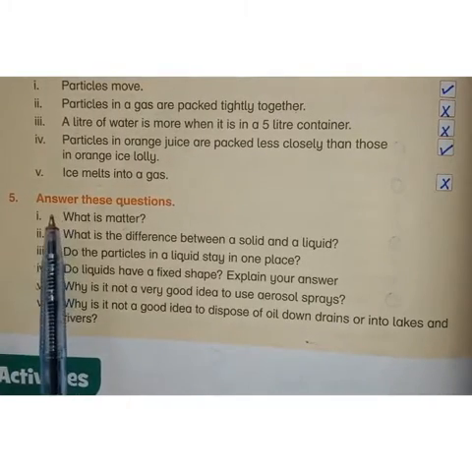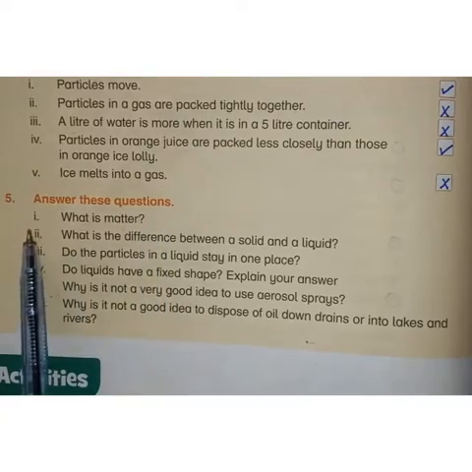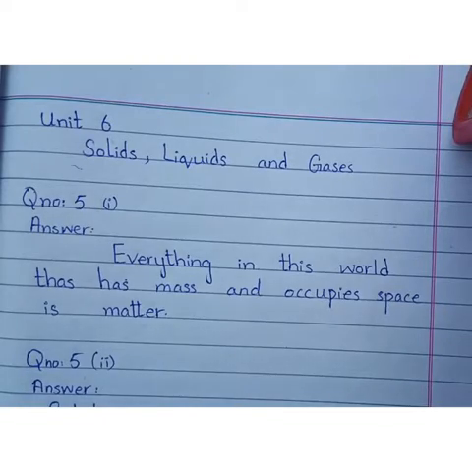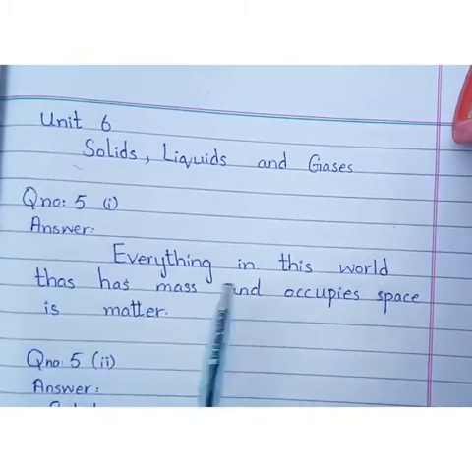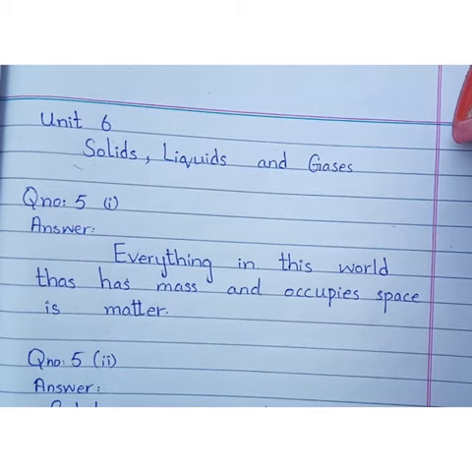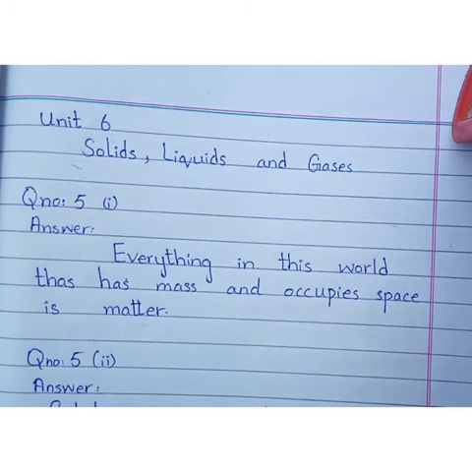Question number 5. Answer these questions. First question is, what is matter? And the answer is, everything in this world that has mass and occupies space is matter. Anything that has mass and occupies space is called matter. For example, air is matter because it has mass and occupies space. Similarly, water is also matter because it has mass and also occupies space.